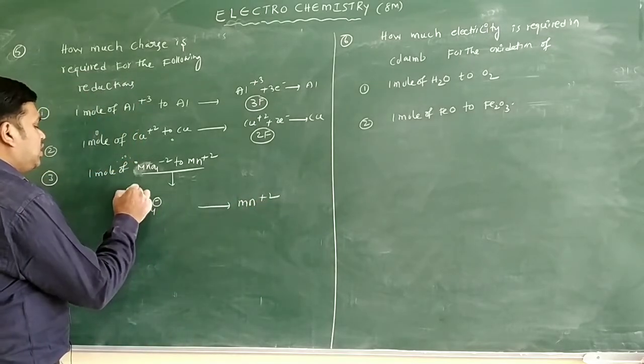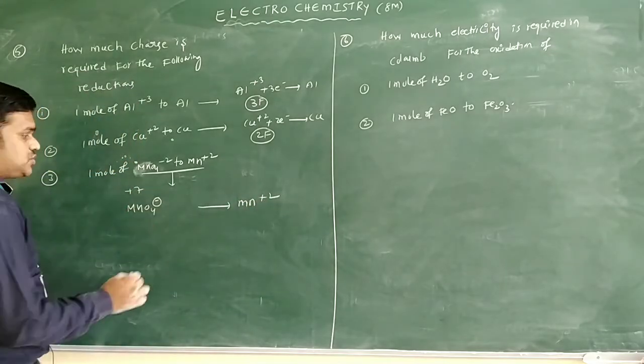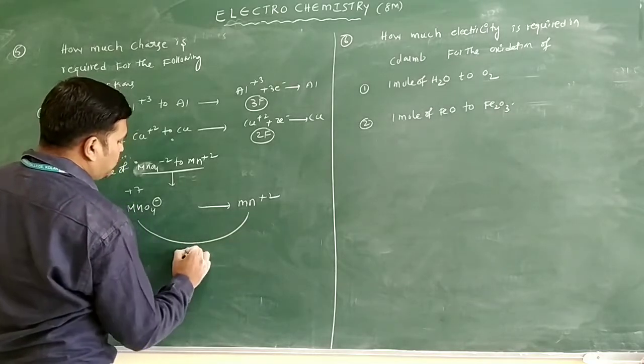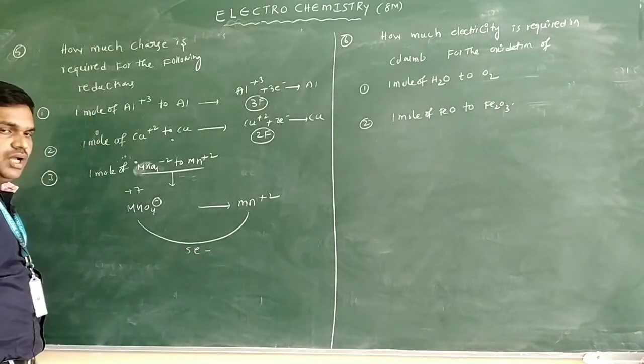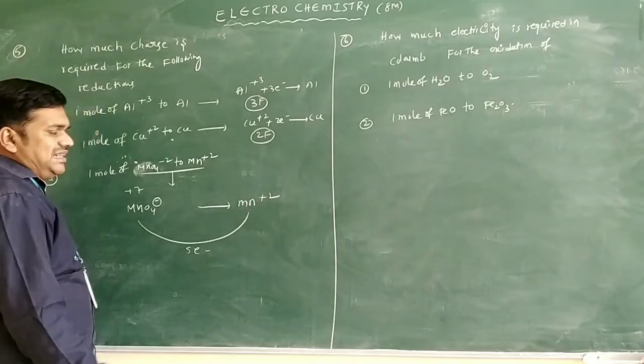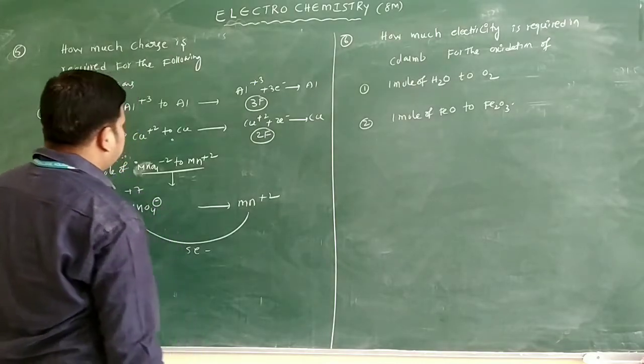So the oxidation number of Mn is +7 here, and here it is +2. The change in number of electrons is how much here? 5 electrons only. If we write in acidic medium, we can add the H+ ions and all here. Mn2+ is there.